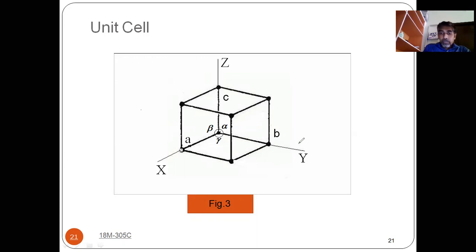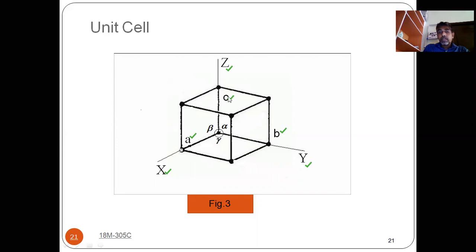Okay, so if you see here, you are having x, you are having y, you are having z. These are known as crystallographic axes. And if you see here, a, here b and c, these a, b, c are known as intercepts.